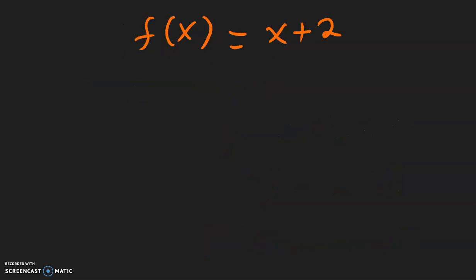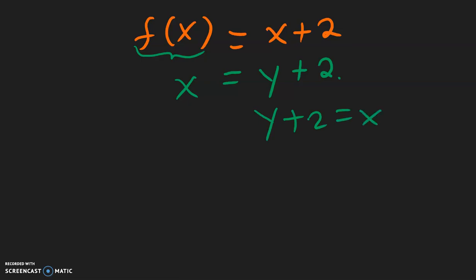For this example, we will have the x and y trade places. So where I see the x, I will write y, and copy down the plus 2. Now over here, this used to be y, and so now we will write x. Now writing the equation backwards, and solve for y.